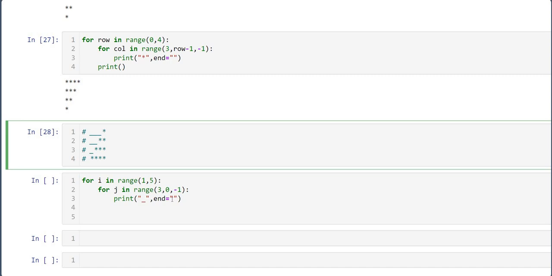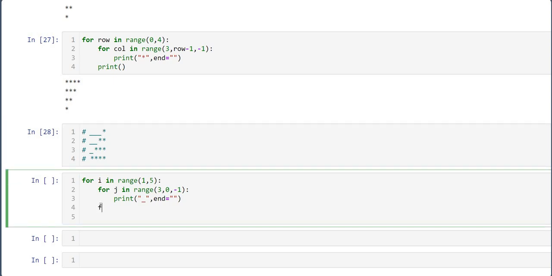Remember this: here end is equal to space. We have not given backslash n, so our cursor is still here. It is going in the same row, not going to the new line. So remember this. Now here, how many stars do I have? First row 1 star, second row 2 stars, third row 3 stars.